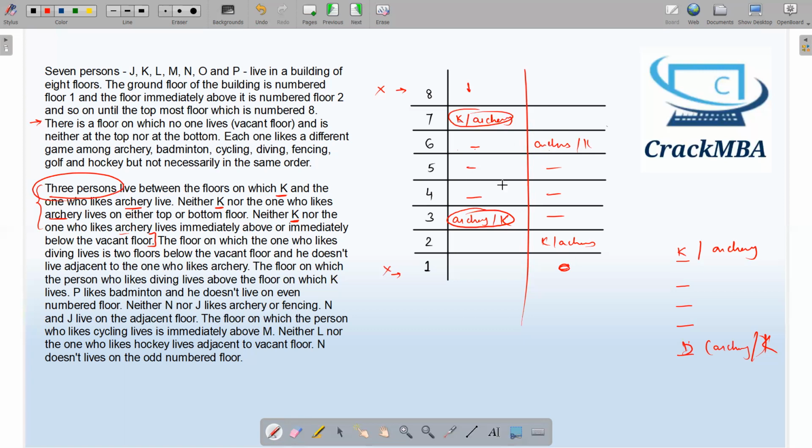So the only possibility that can come with K and archery is, let me erase this. Only 2 possibilities will come.